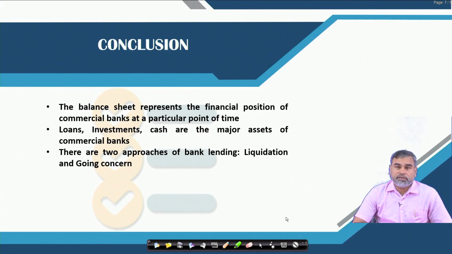Considering these things, what we have discussed is that the balance sheet represents the financial position of a commercial bank at a particular point in time. Loans, investments, cash and reserves are the major assets of commercial banks. There are two approaches the commercial bank follows whenever it provides loans: the liquidation approach and the going concern approach. The liquidation approach looks at the short term perspective of the borrower, and the going concern approach believes in the long term perspective of the borrower.